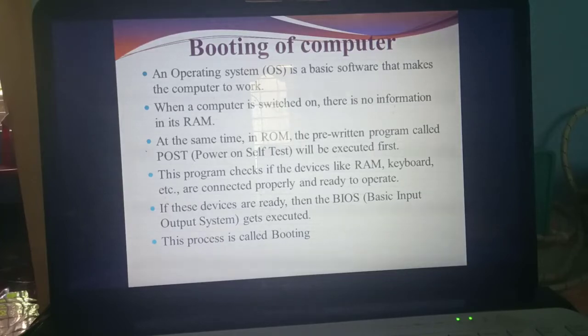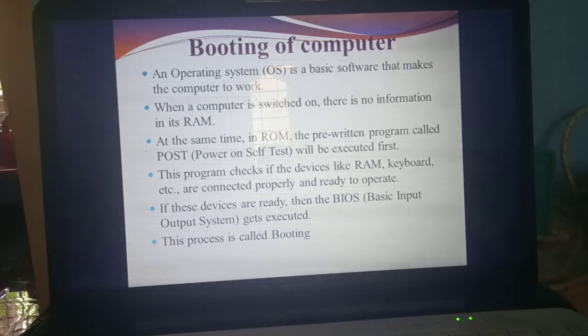Do you know what OS means? If you open a system, you see one screen, isn't it? Maybe Windows XP, Windows 7, Windows 8 or Windows 10, maybe Ubuntu or Linux. Windows 7, Windows XP, these are called what? OS. Without OS, we can't install any software, open any applications, or work in the system.